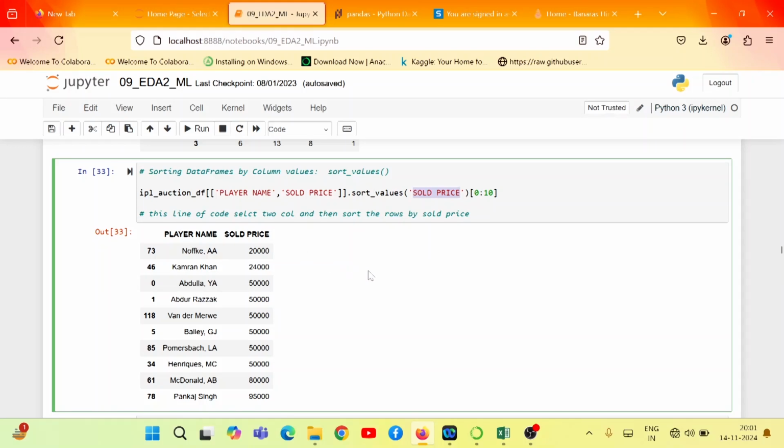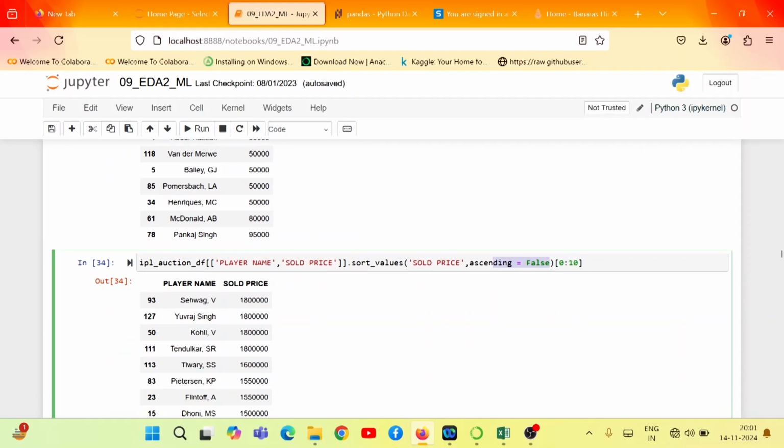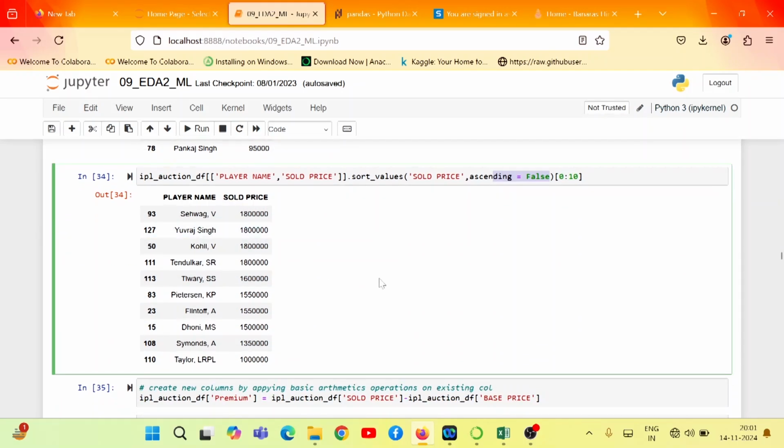Now this is ascending order. But if you want the sorting to be in descending order, what do we have to do? We have to put ascending equal to false. If you do it, then the entire data will be arranged in descending order. So this is the outcome of that, as you may see here.